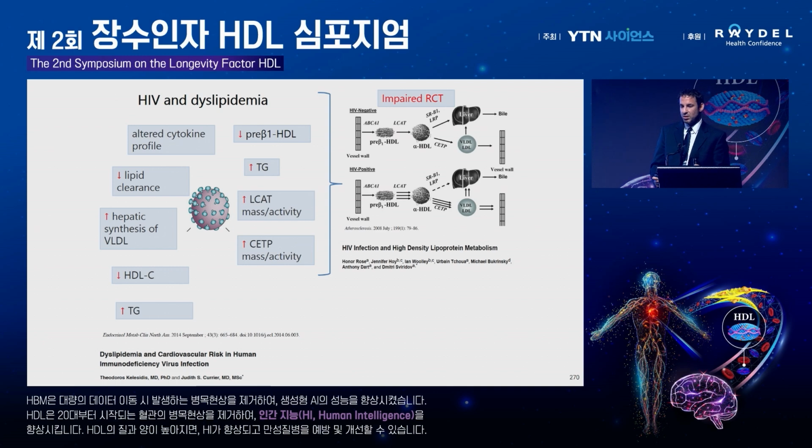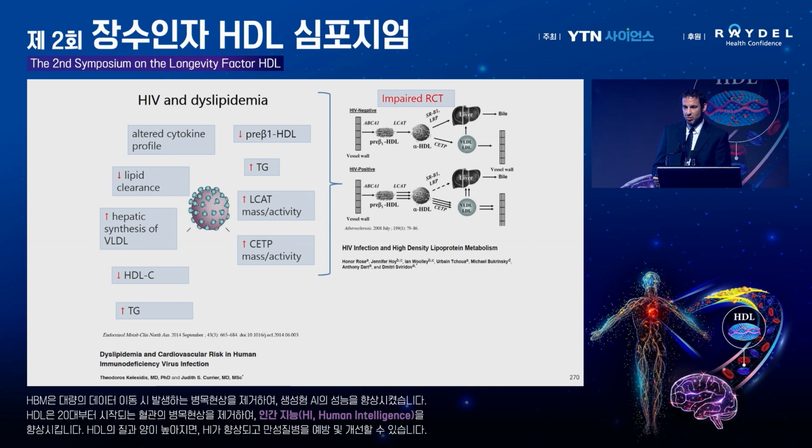Also, it can impair reverse cholesterol transport through multiple effects. As you can see, multiple enzymes are affected, like the CETP, the LCAT, the triglyceride contents. So HIV can directly impact the metabolism of HDL. This is quite known. And this is just the effect of the virus itself when people have viremia for a long time, which is not the case these days because we have potent antiretroviral therapy. This used to be more relevant many years ago when we didn't have effective treatments to control the virus.